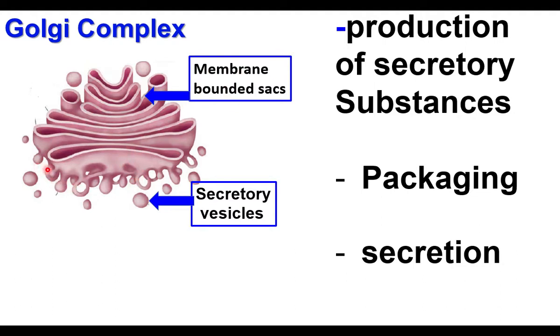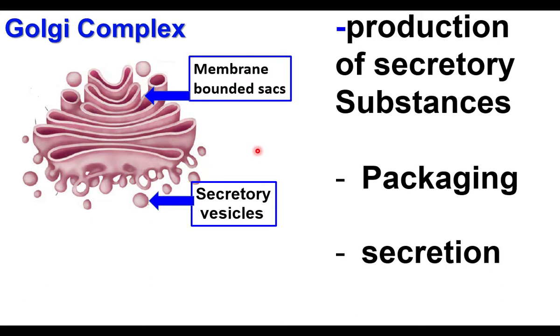We can see this in the picture. The membrane bound sacs form a bulb-like swelling. These swellings cut off, pinch off, or separate away. These are called secretory vesicles. When these small bulb-like structures burst, the secretions are sent out. That is secretion. The Golgi complex stores a lot of substances.